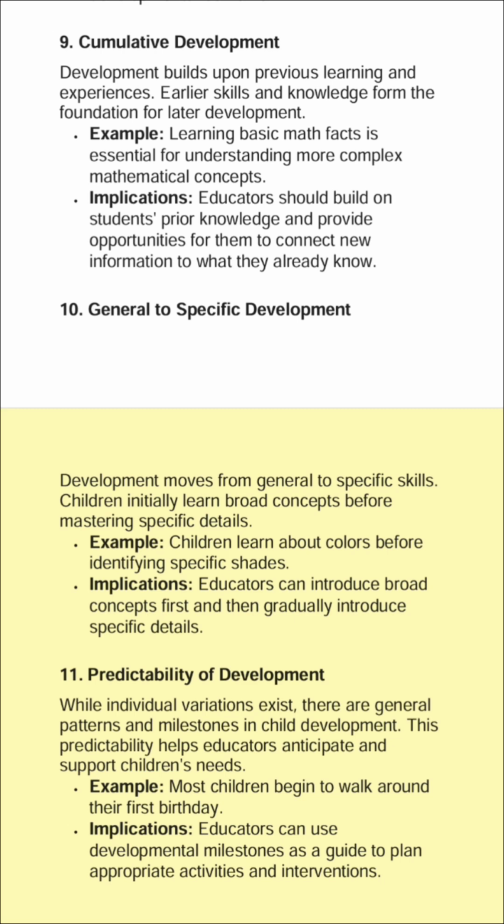11. Predictability of development. While individual variations exist, there are general patterns and milestones in child development. This predictability helps educators anticipate and support children's needs. Example: most children begin to walk around their first birthday. Implications: educators can use developmental milestones as a guide to plan appropriate activities and interventions.